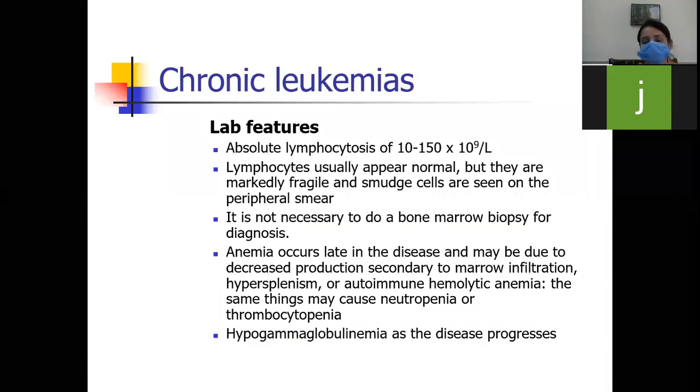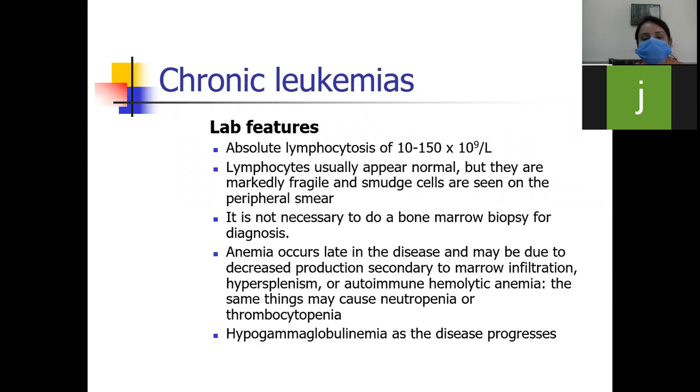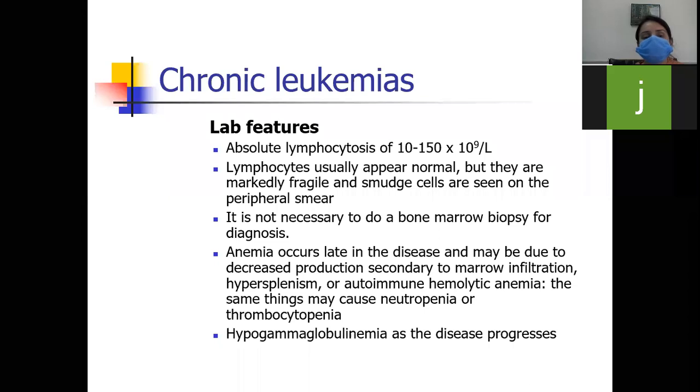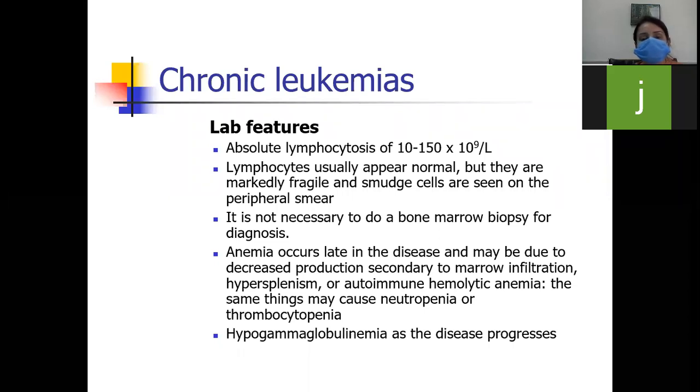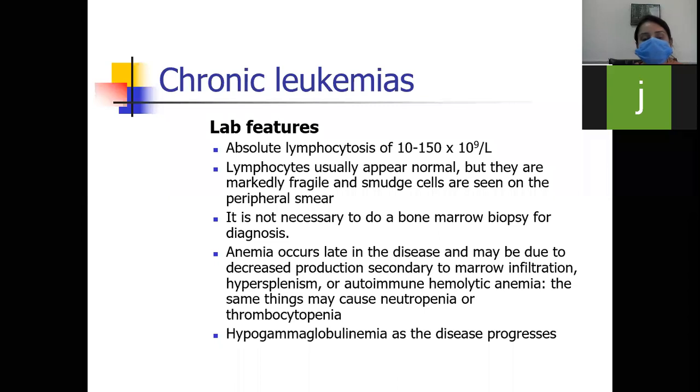The important thing you have to memorize in these chronic leukemias is, first of all, the pathogenesis, what are the mutations occurring in CML and CLL both, and what are the clinical features. On the basis of these clinical features, you can make a proper diagnosis of this leukemia, either acute or chronic. And the second thing, you can be asked in your exam, what are the lab features? What will be the counts in these patients, and what will be the clinical features in these patients?